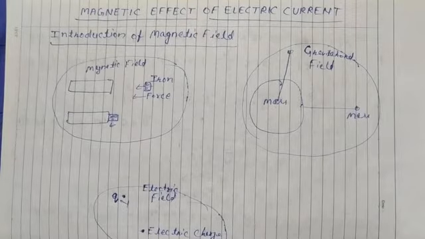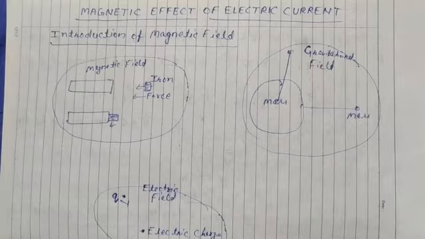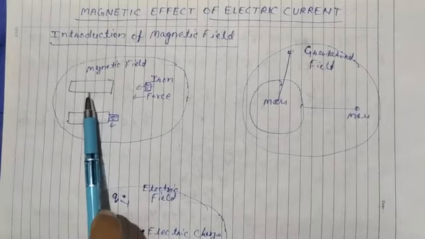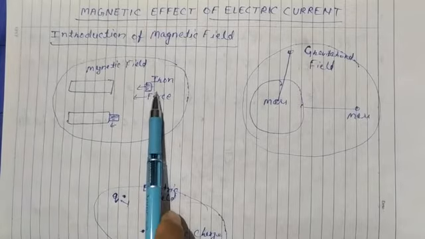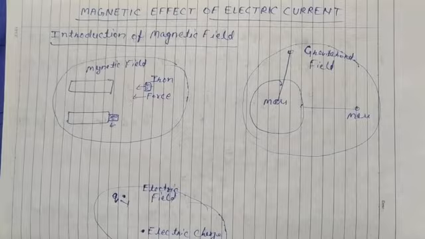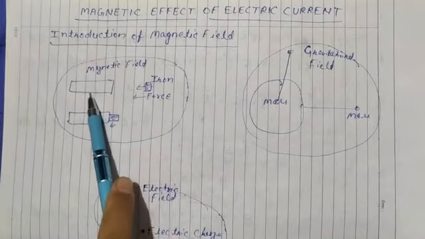You have seen a magnet. Everybody has seen it. The magnet can attract an iron piece or another magnet. If here is a magnet and there is an iron piece or another magnet, then it is going to attract it.